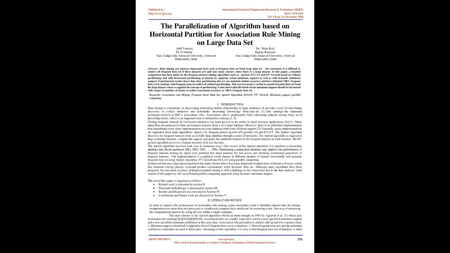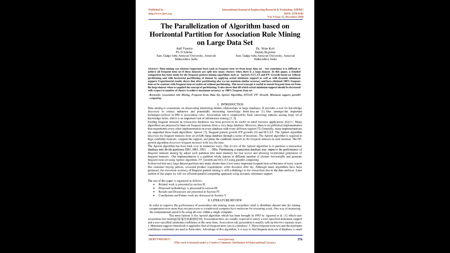Introduction. Data mining is concentrated on discovering interesting hidden relationships in large databases. It provides a tool for knowledge discovery to extract unknown and potentially interesting knowledge from data sets. One among the important techniques utilized in data mining is association rules. Association rule is employed to find interesting patterns among large sets of knowledge items, which is an important task of information mining. Finding frequent item sets in transaction databases has been proven to be useful in retail business